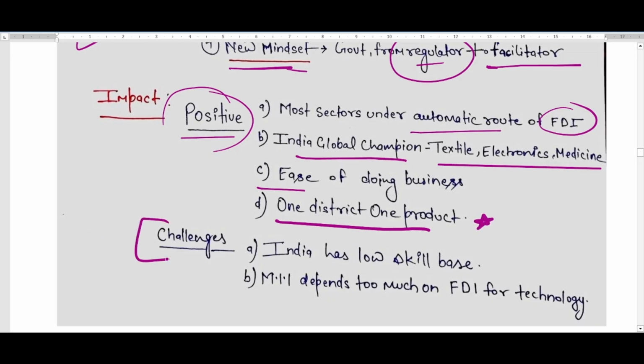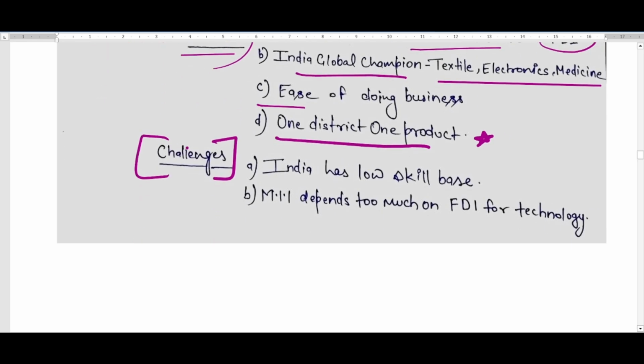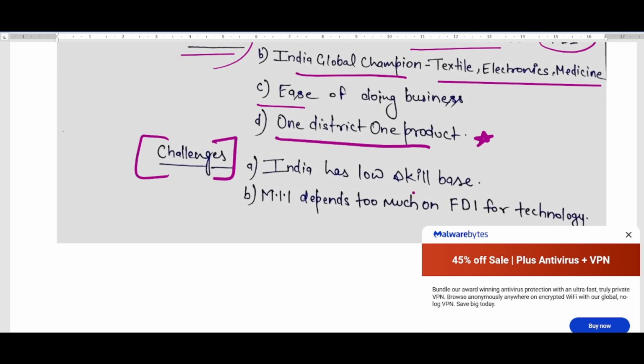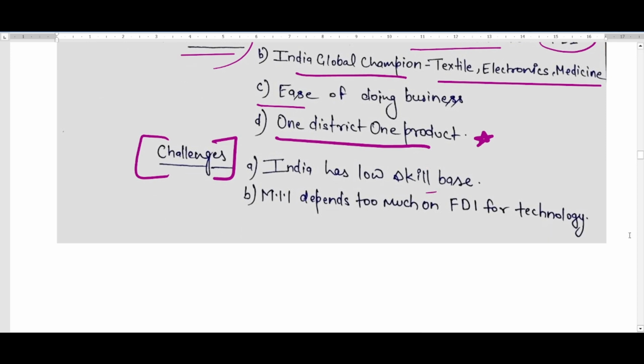There were some challenges as well, along with the positives. So the challenges are, India has a low skill base. As we know, India has a low skill base. Just because of this low skill base, the Make in India project could not succeed properly. Make in India also depends too much on FDI for technology.